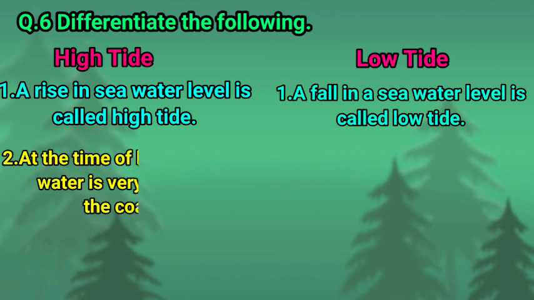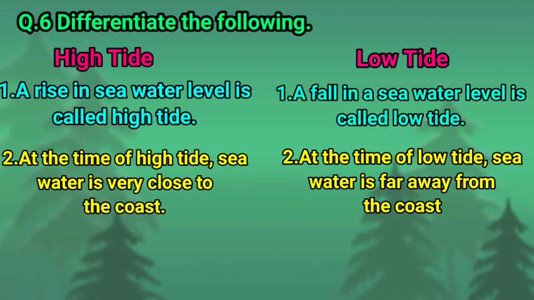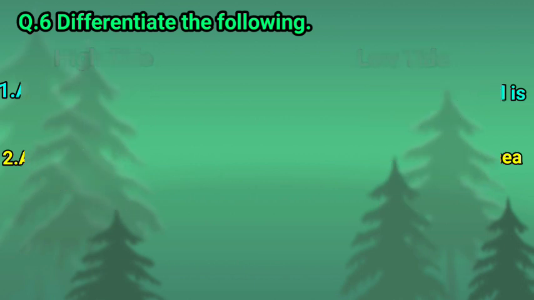Second, at the timing of high tide, the seawater is very close to the coast, whereas at the timing of low tide, seawater is far away from the coast. So children, this is the difference between high tide and low tide.